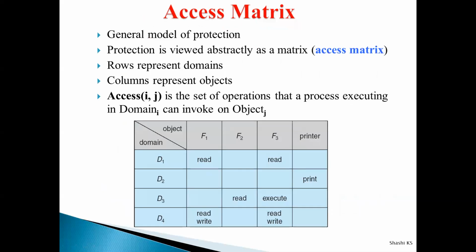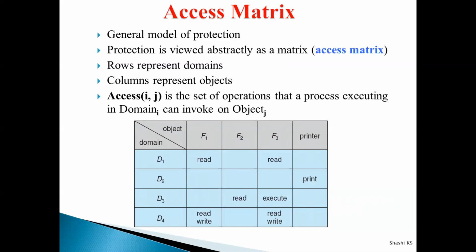Our next and most important concept is the access matrix. So what is the meaning of access matrix? Access matrix is nothing but a general model of protection. Just now we learned the meaning of protection. Protection provides mechanisms to allow different programs or processes to access the resources of the computer system.